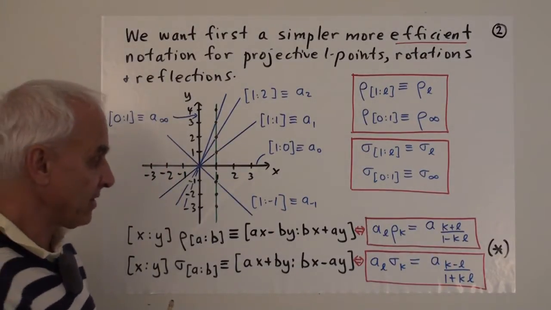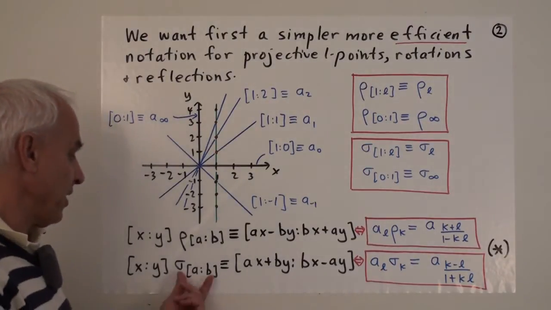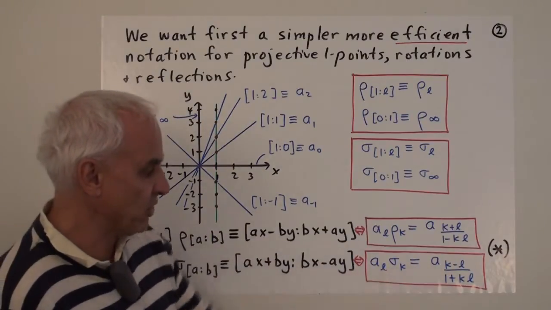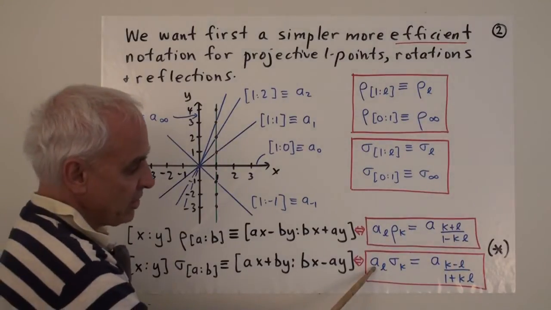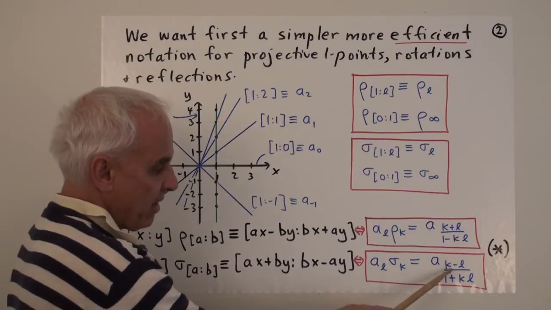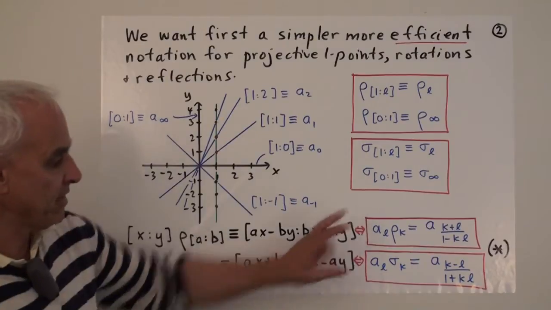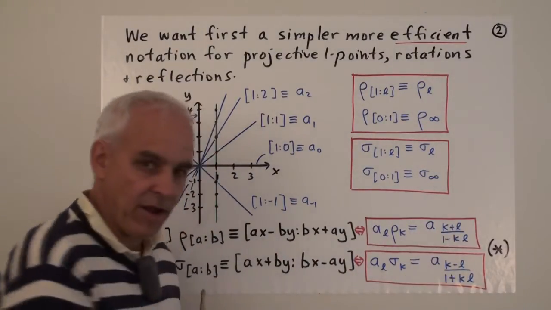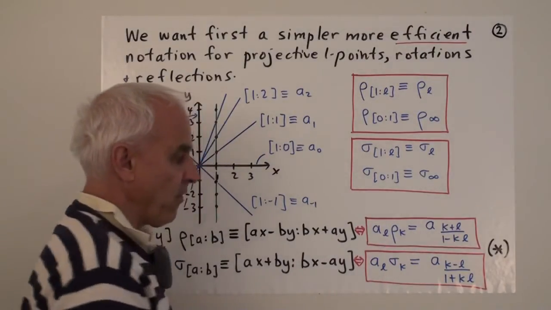So please check that that actually works, and that similarly this formula for the projective reflection is transformed in this sort of more efficient setting in the following way: if you take a projective point L and apply sigma k, then you get A sub k minus L over 1 plus KL. There's a bit of symmetry here. The plus sign here changes to a minus sign, while the minus sign here changes to a plus sign. These are going to be useful formulas for us.